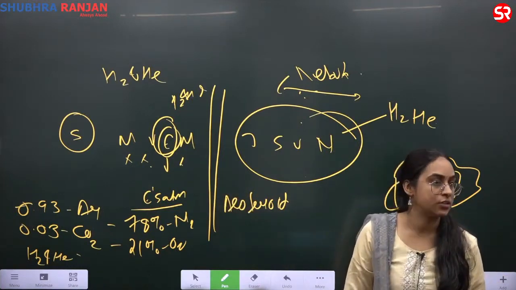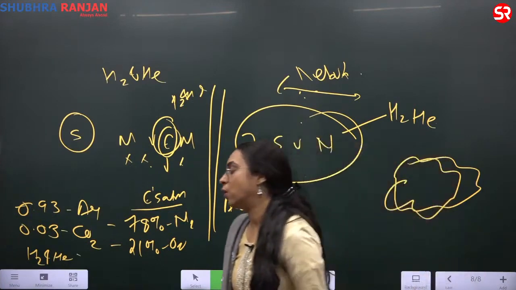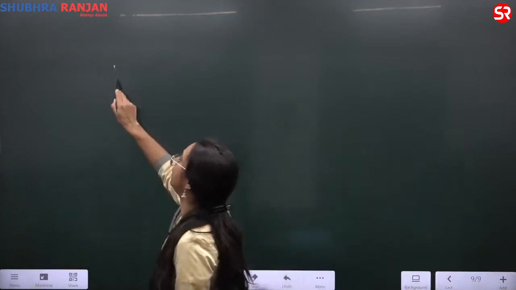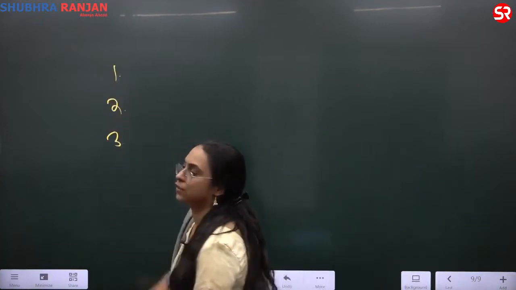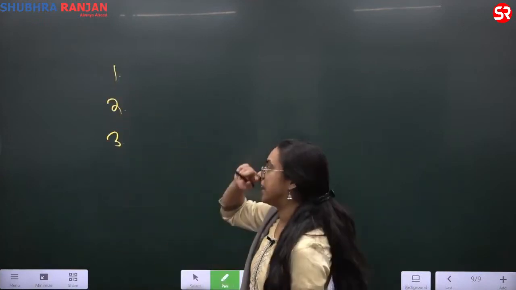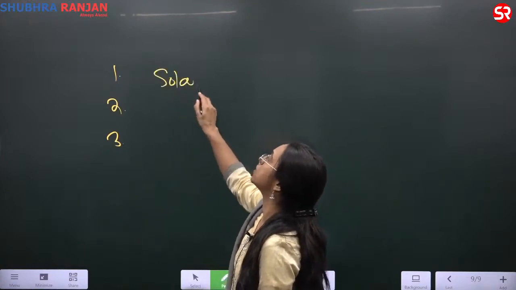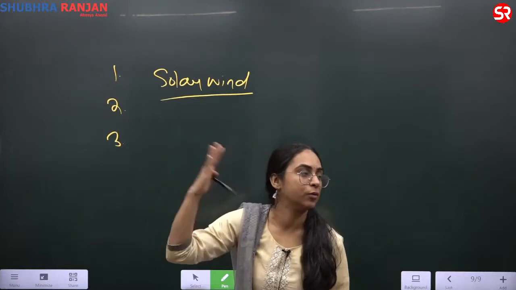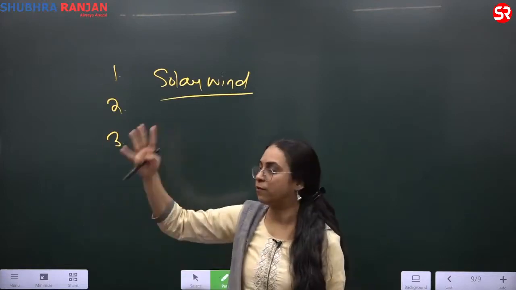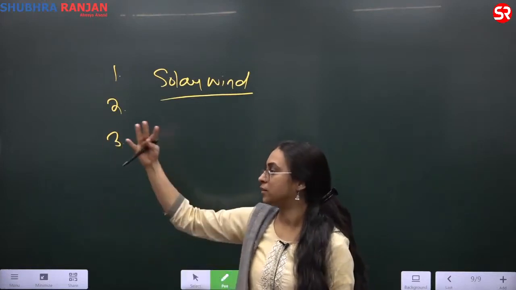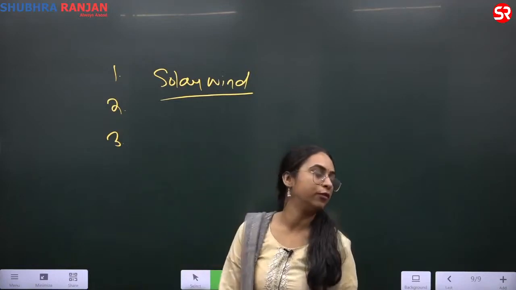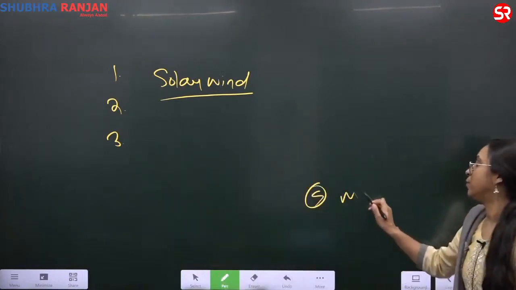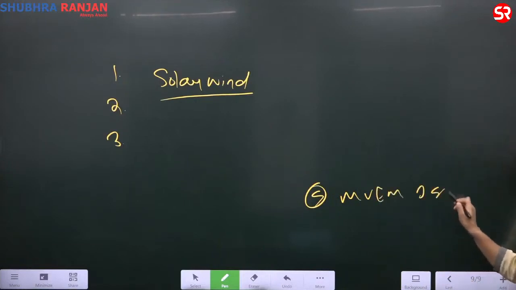I'm just helping you, you need not write it, just listen. The first stage was the stage where the solar wind was active. What is solar wind? The winds that are coming from the sun. Very powerful, strong solar flares, the powerful wind that is coming from the sun. So here, this is the sun, and you have Mercury, Venus, Earth, Mars.